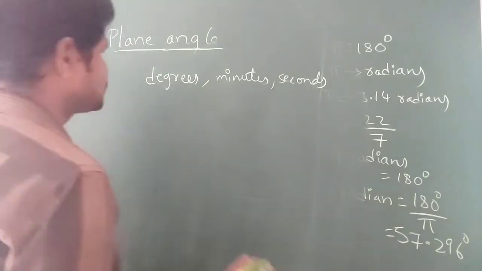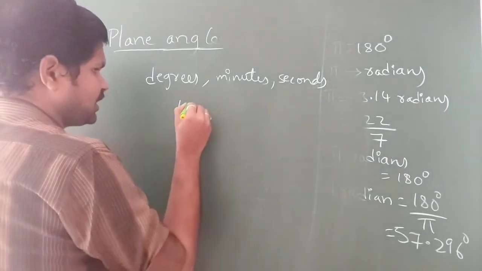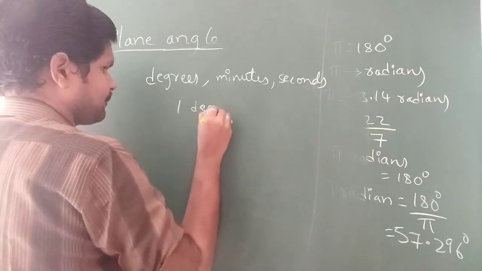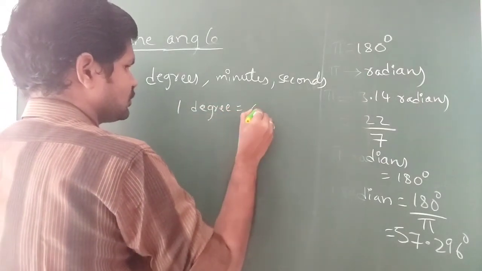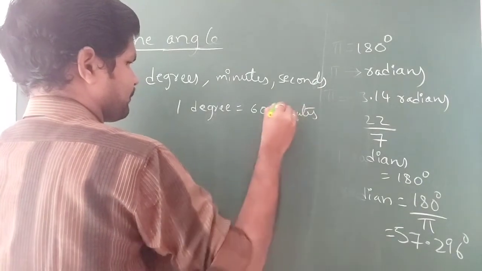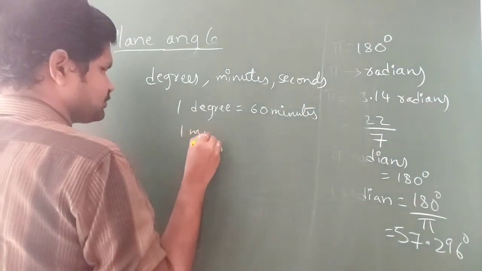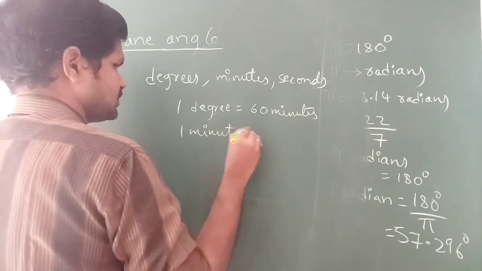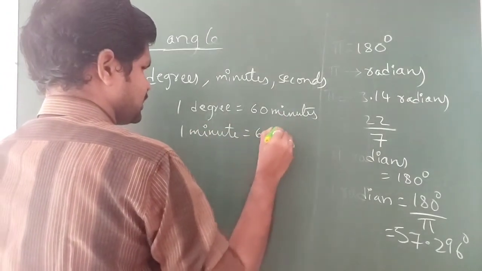So what is the relation between them? 1 degree is equal to 60 minutes, and 1 minute is equal to 60 seconds.